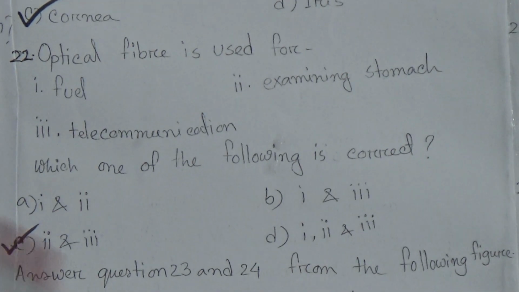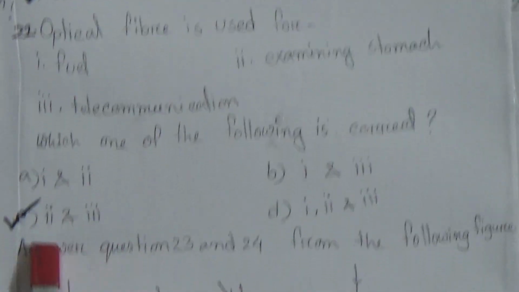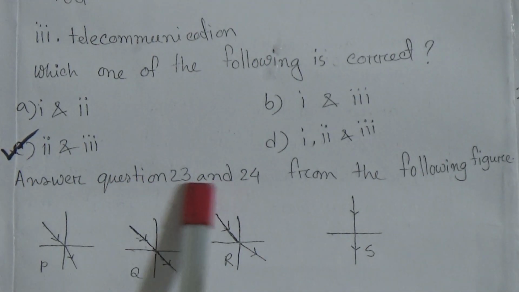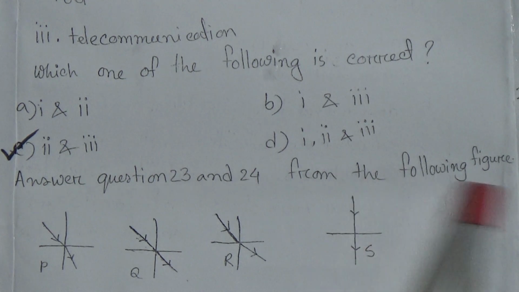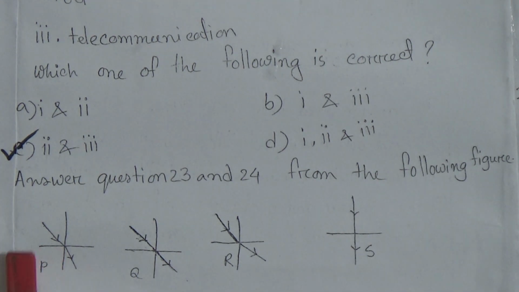Now dear students, we have to see the picture and write the answers of 23 and 24 from the following figure. See the picture. Here P is the figure. It shows refraction of light, it comes to this point and goes nearer to the normal.